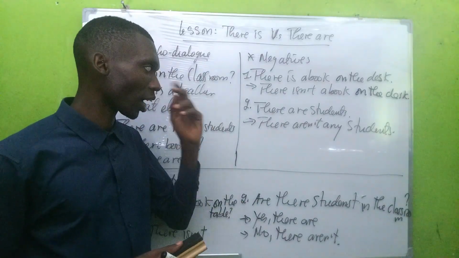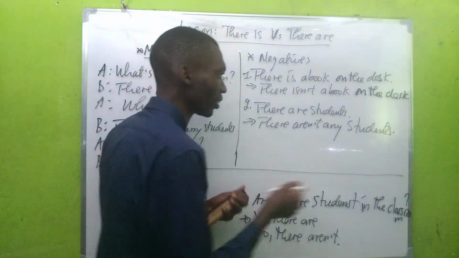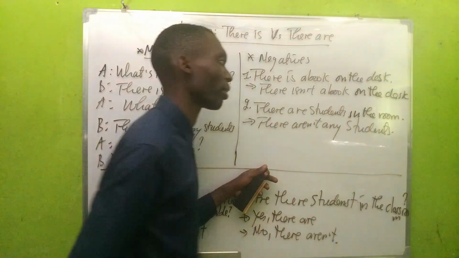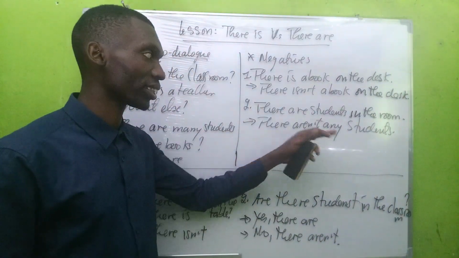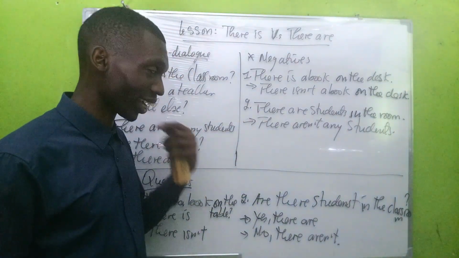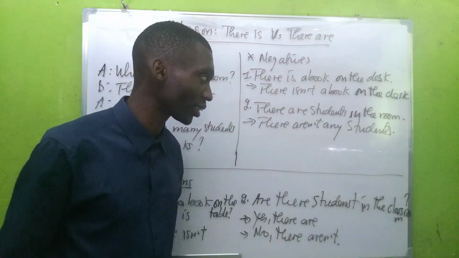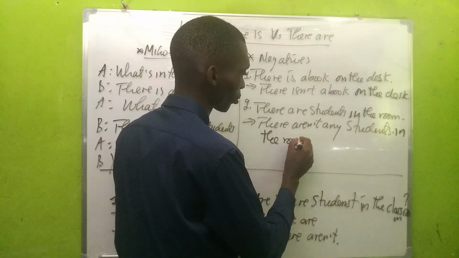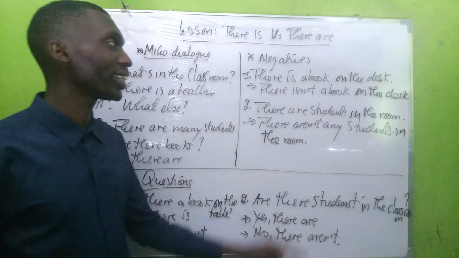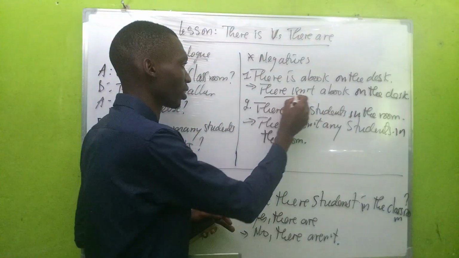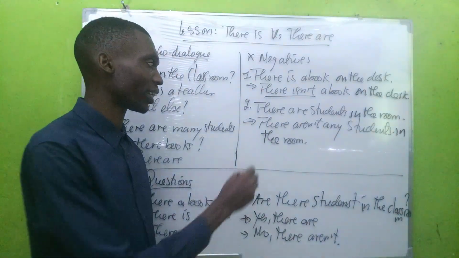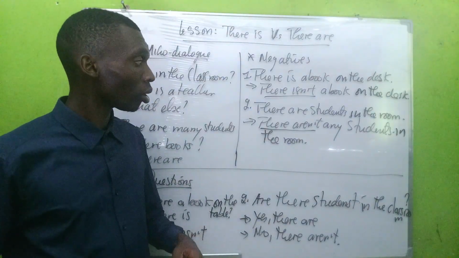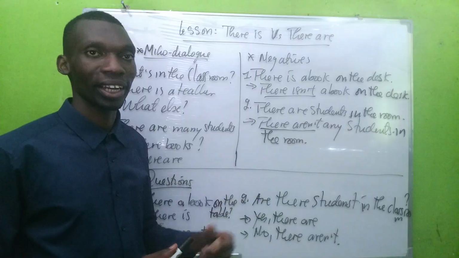When there are many things, for example: there are students in the room. To make it negative we say: there aren't any students in the room. So with there is you get there isn't, and with there are negative you get there aren't. So now we're done. That's how you can change it and use it in the negative.